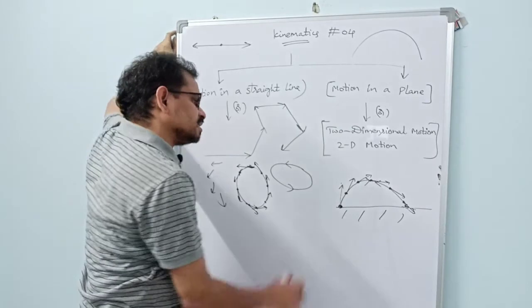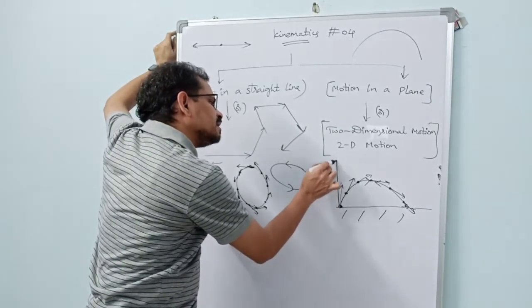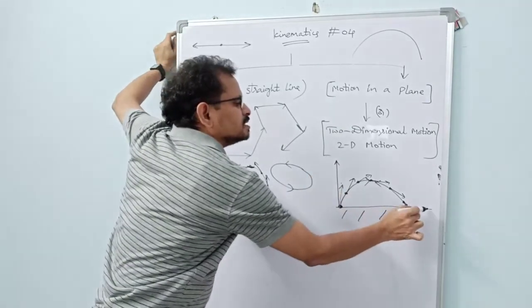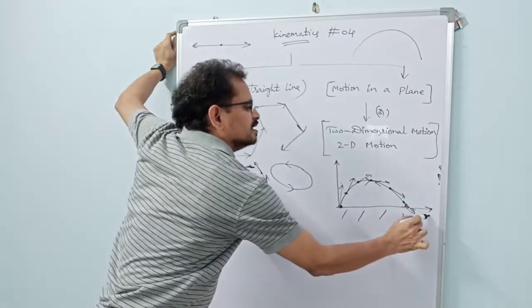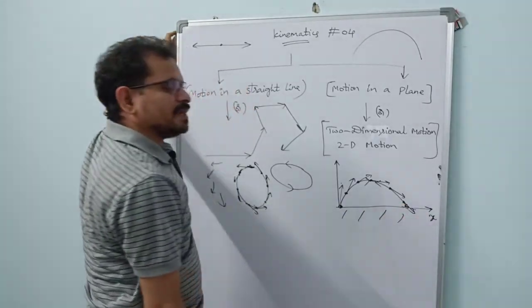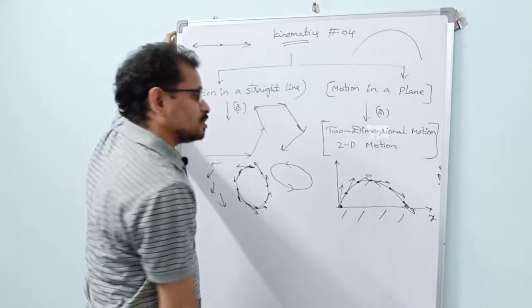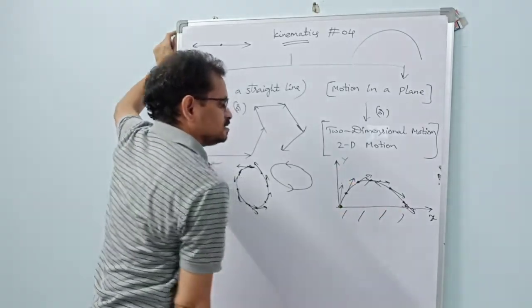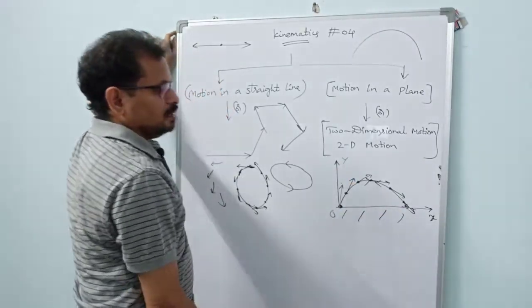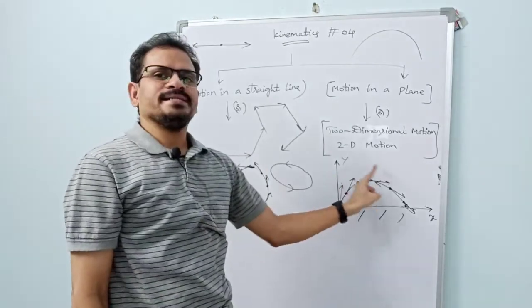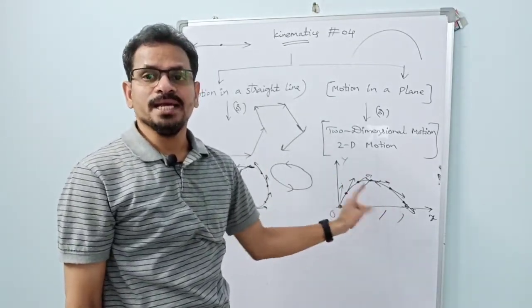And one thing is, the motion in a plane can be studied using two mutually perpendicular coordinate axes. What are they? The x-axis and y-axis. This is the origin. So we can consider this plane as the xy plane.